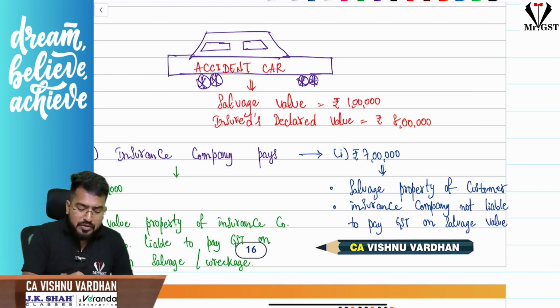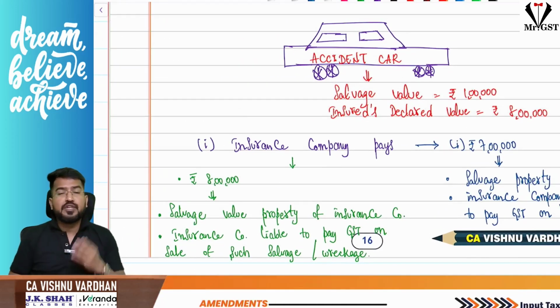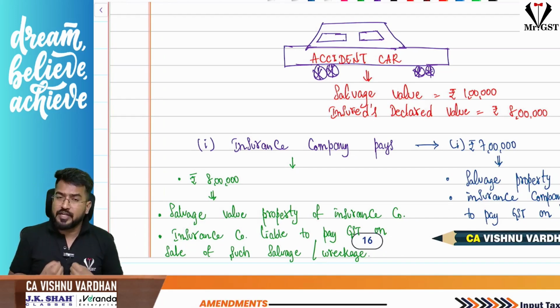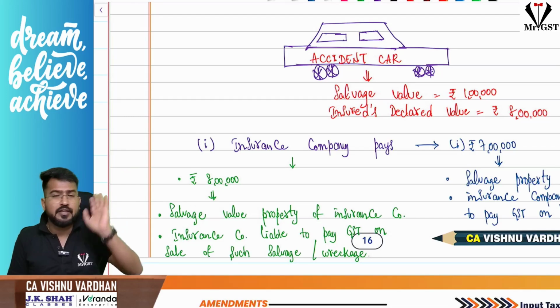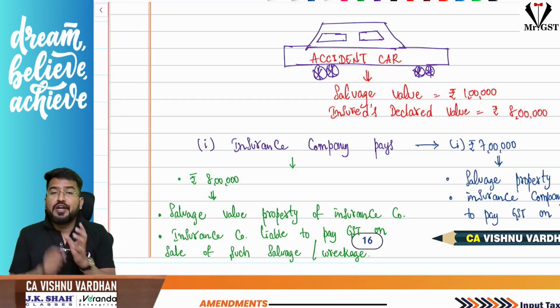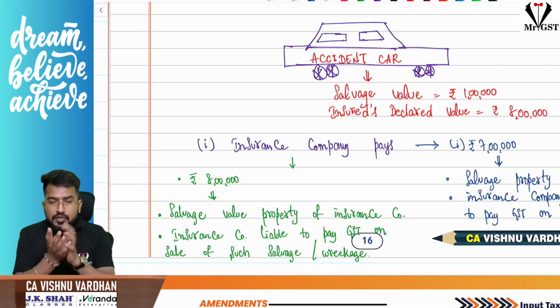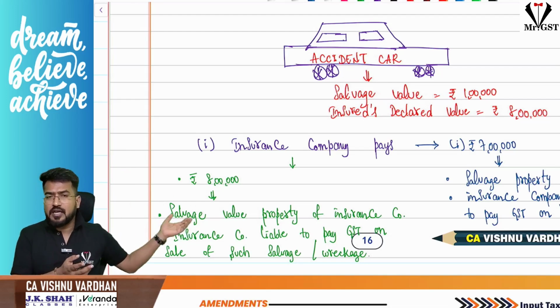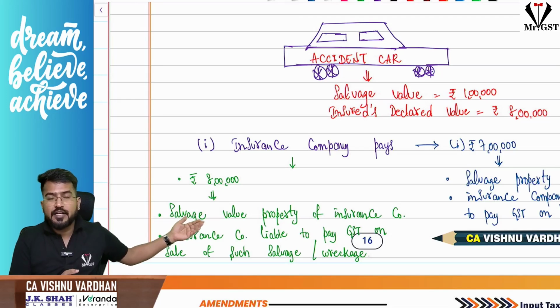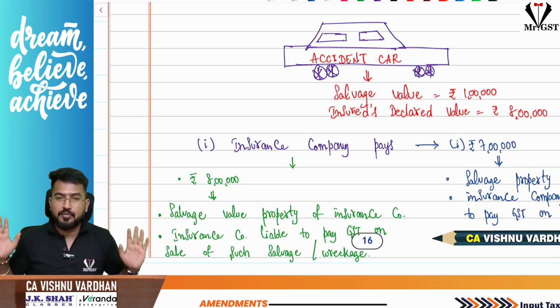Now, sir, suppose the insurance company is fully paying 8 lakhs. What will the insurance company do? It will take the damaged car, the accident car, fully, and pay 8 lakhs. Now the insurance company has the property in that salvage or wreck. So when it sells this car in future, the insurance company is liable to pay GST. Simple.